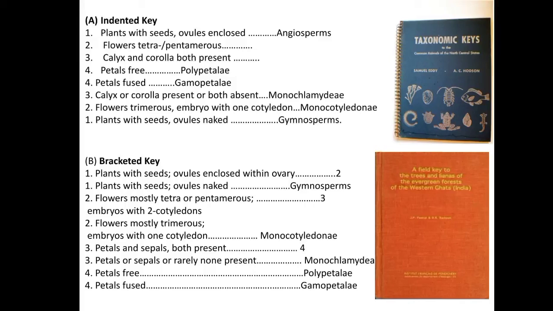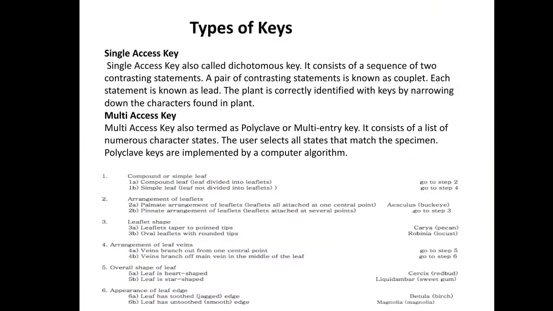Next, moving towards the multi access key, which is also known as the polyclave key. The dichotomous keys are nothing but the single access keys. So the single access keys are known as the dichotomous keys, and the multiple access keys are known as the polyclave keys.